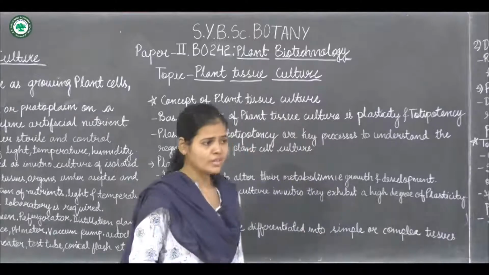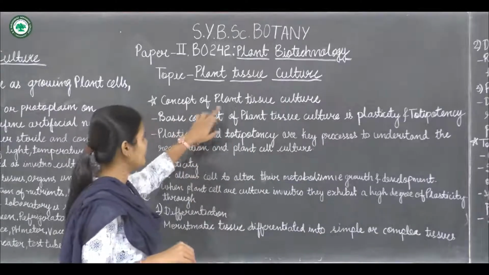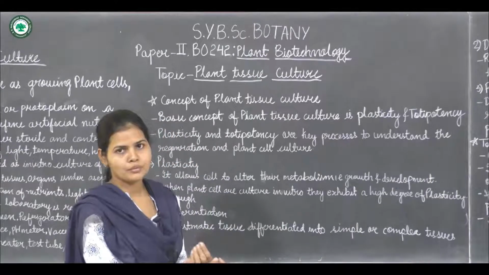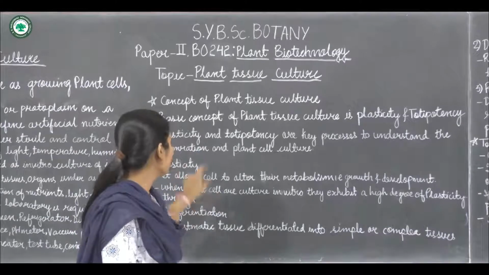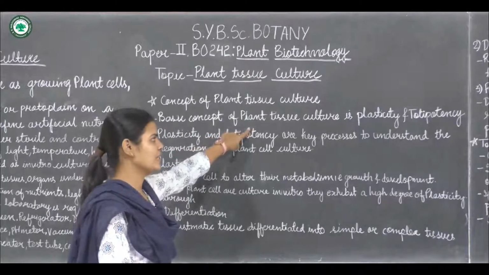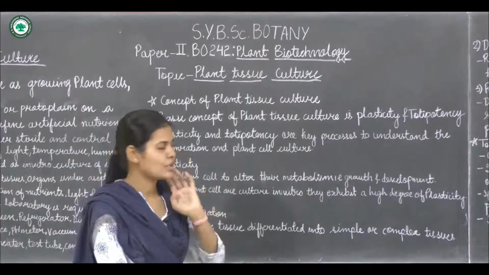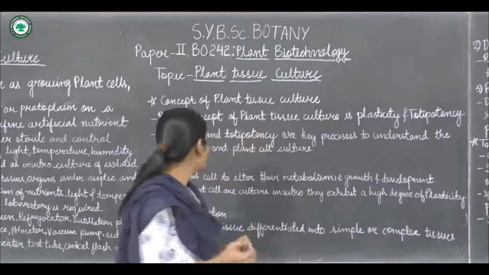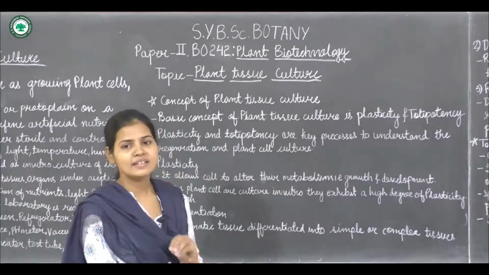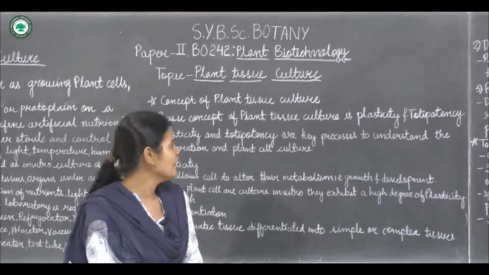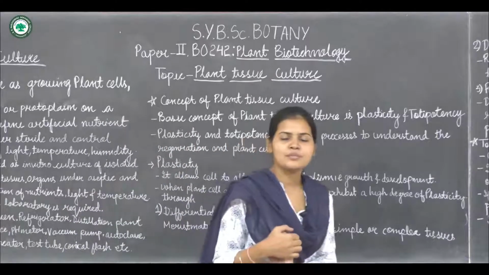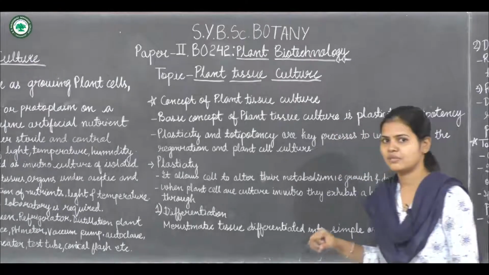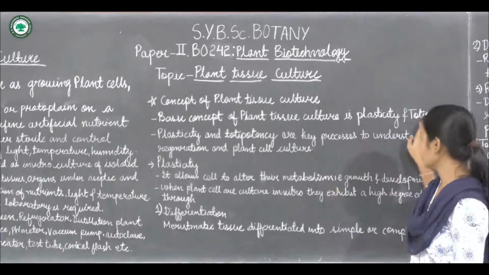Now after that, there is the concept of plant tissue culture. So what is this concept? It mostly depends on two factors: the basic concept of plant tissue culture is plasticity and totipotency. So what is the meaning of these words, totipotency and plasticity? Plasticity and totipotency are the key processes to understand plant tissue culture. Plant tissue culture means here the plant is regenerating. For the regeneration of a cell, we should know what plasticity and totipotency are.